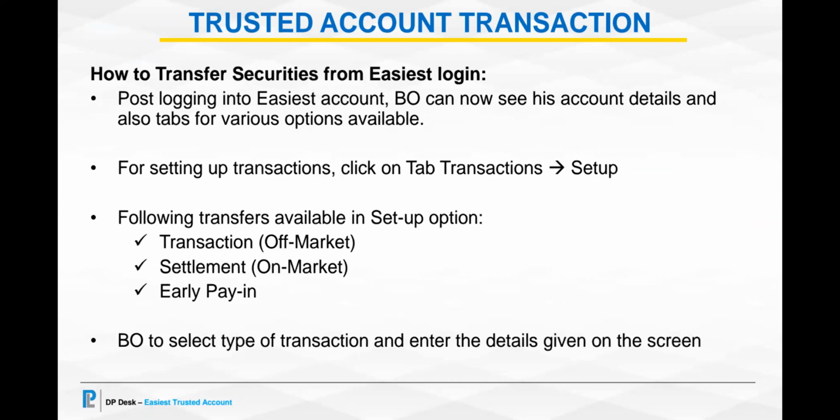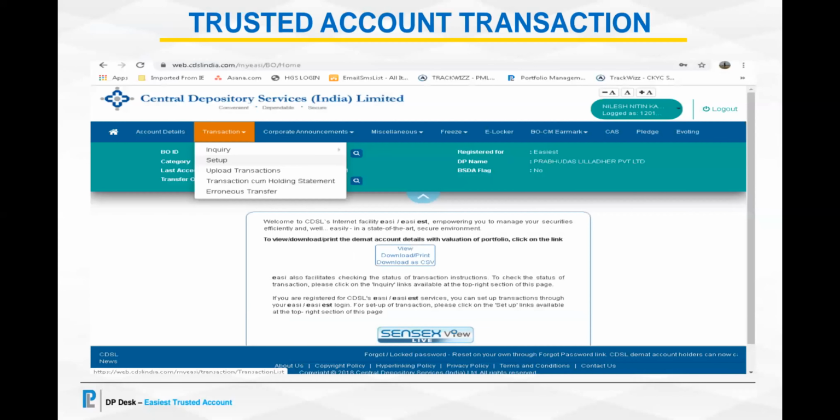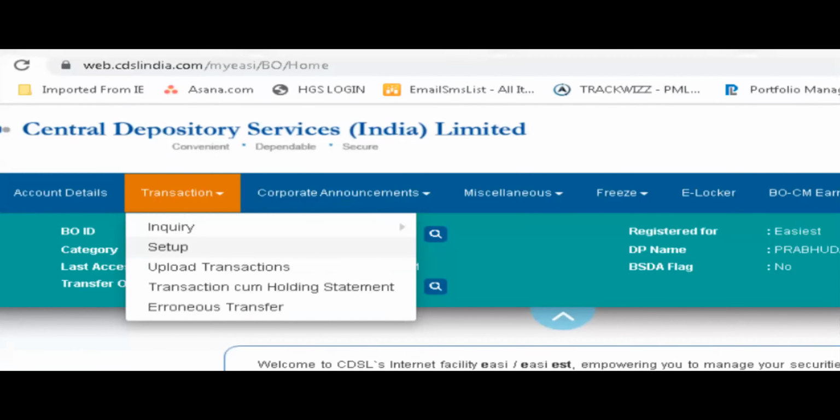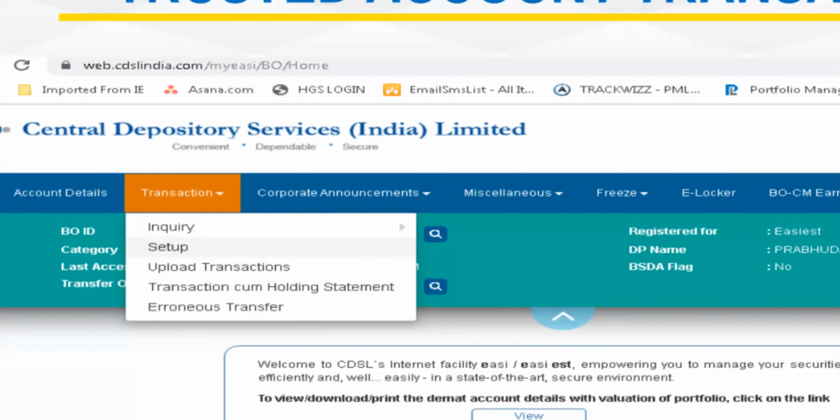Yeah. See, once you log into your easiest account, the BO will have to log into his easiest register using his user ID and password. So you can see this blue band where there are various tabs displayed. Now the second tab, if you will see, is for transaction, under which there is an option called setup. He will have to click on the setup transaction.